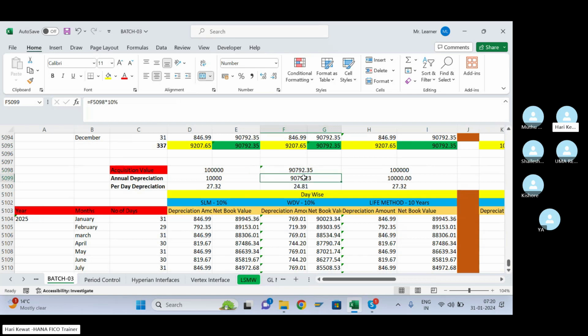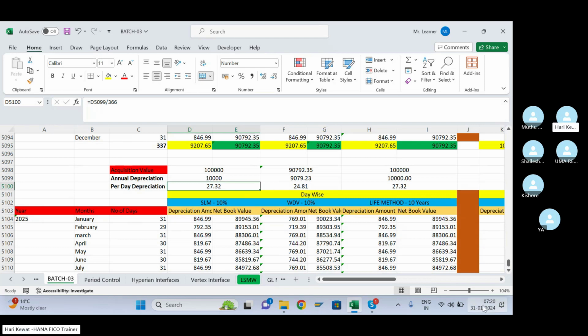See, in the WDV method, in 2025 your annual depreciation is coming down. Okay. Now based on the life method, 1 lakh divided by 10 years is equal to 10,000 annual depreciation. Per day depreciation remains the same. In 2025 we have to check how many days are available.